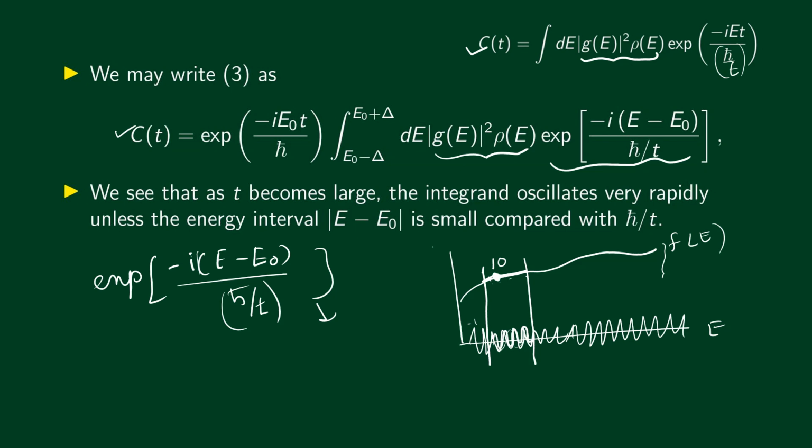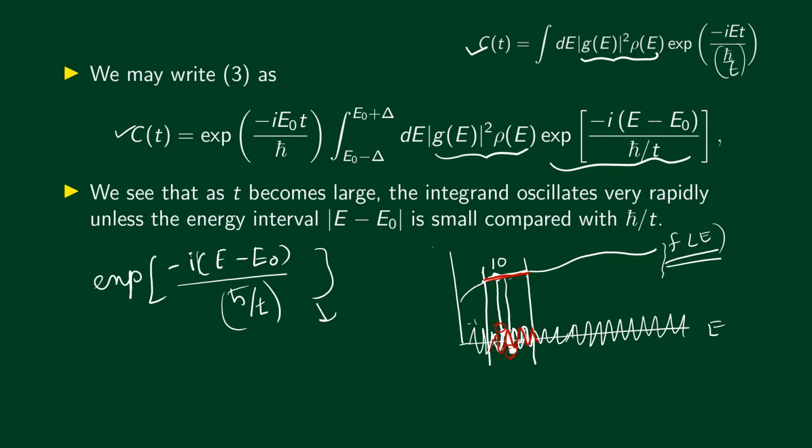At this point, our slowly varying function has a value 10, but our oscillating function, let's say, has a value 1. But at the very next point, let's take another point, we see that the oscillating function has a value -1. So even for the range where this function has a constant value, the oscillating function oscillates rapidly between -1 and +1.